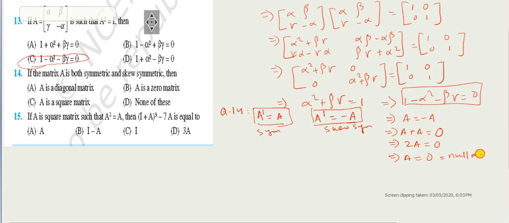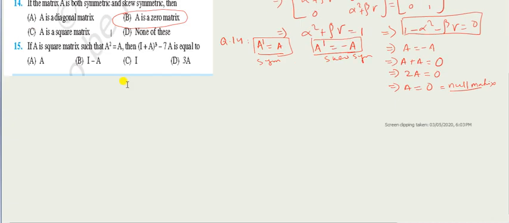So look at this option. It is given A is a 0 matrix. 0 matrix and null matrix are the same thing, right? So this is how we solve this kind of questions. Now look at the last one, that is question number 15. Let me solve it for you, right?